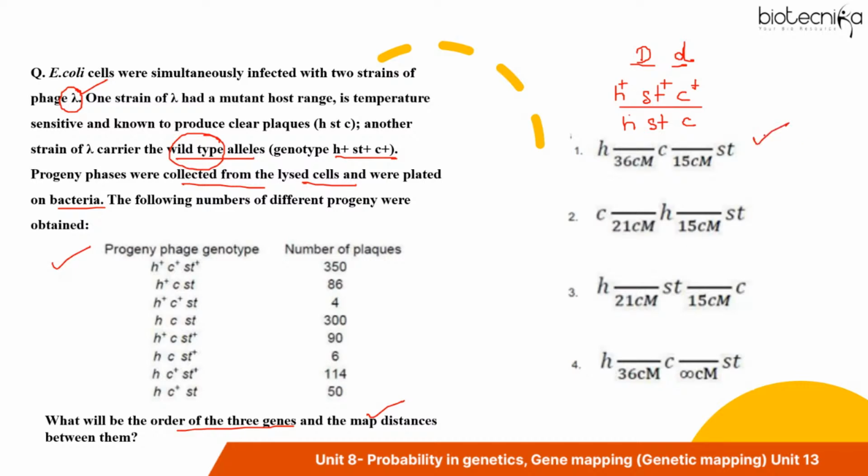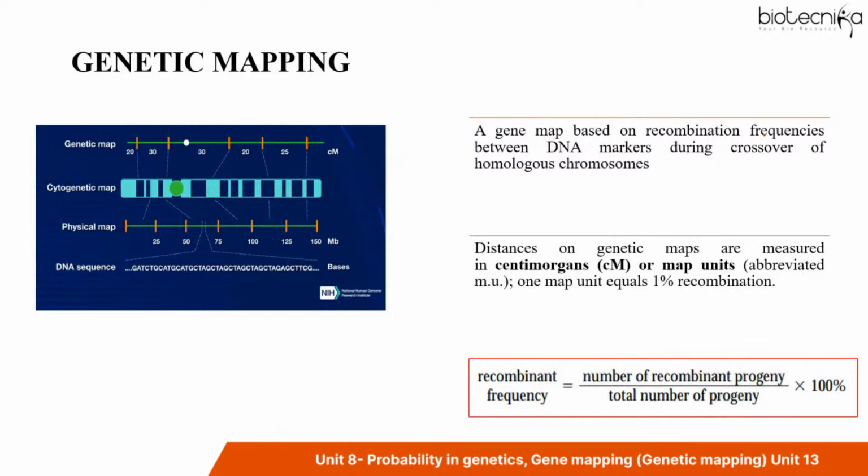So let me first tell you what a genetic map is. Let's revise the concept first. Why do you need a map? I'm sure you have heard of a geographical map, a historical map, and Google Maps, which you all use to find a particular location.